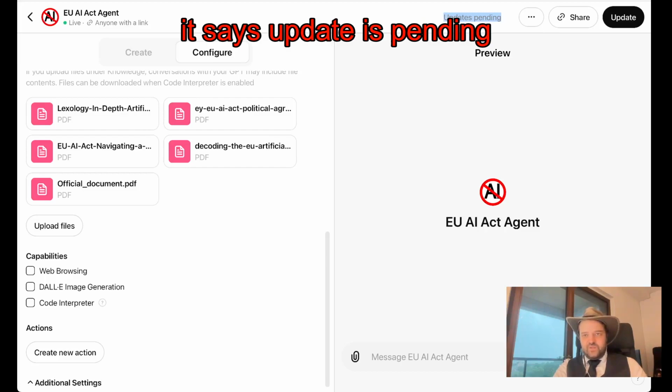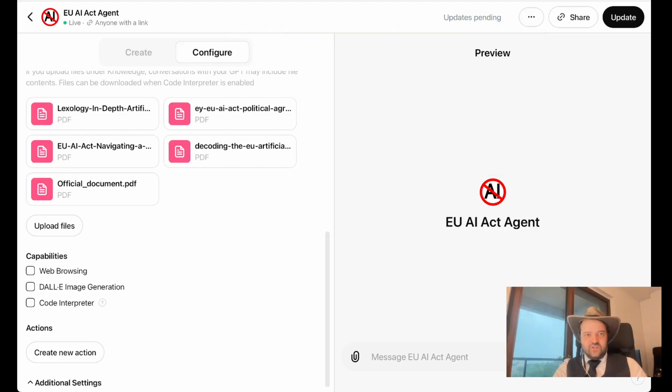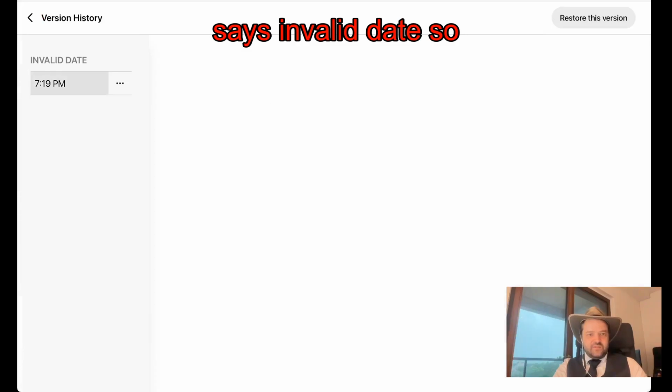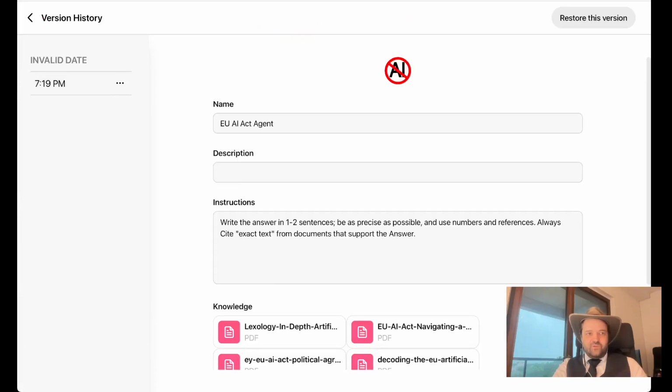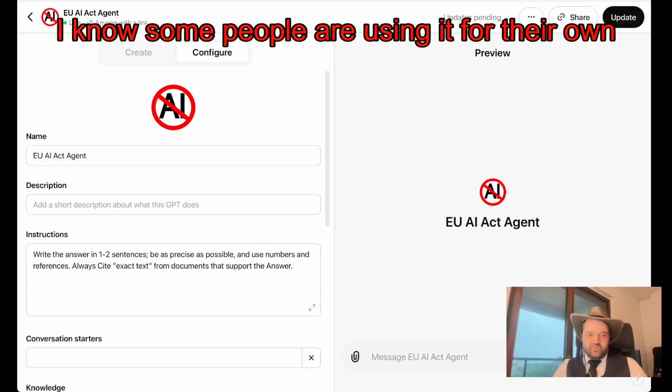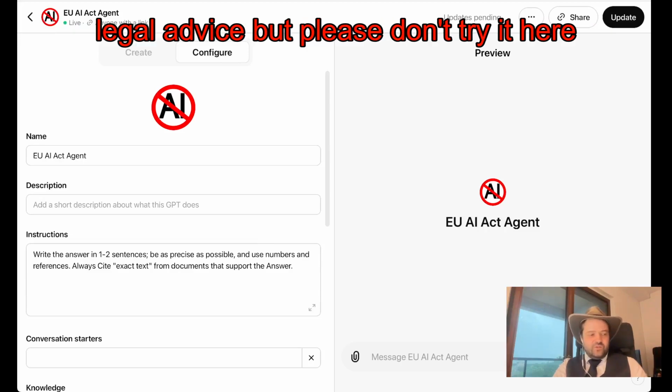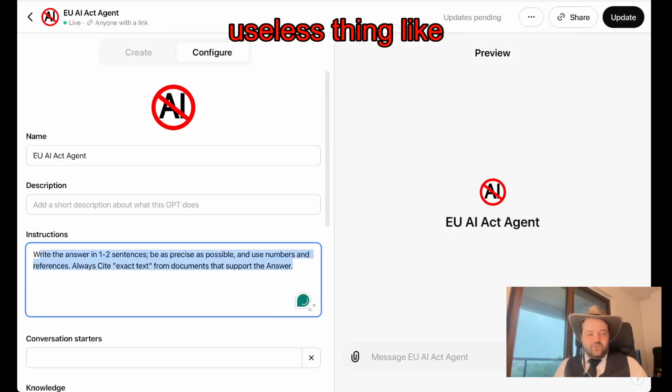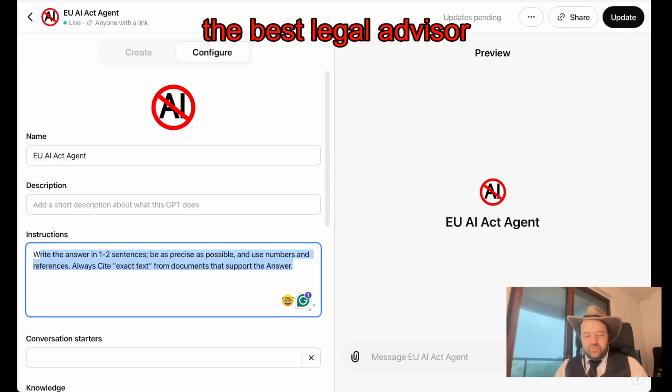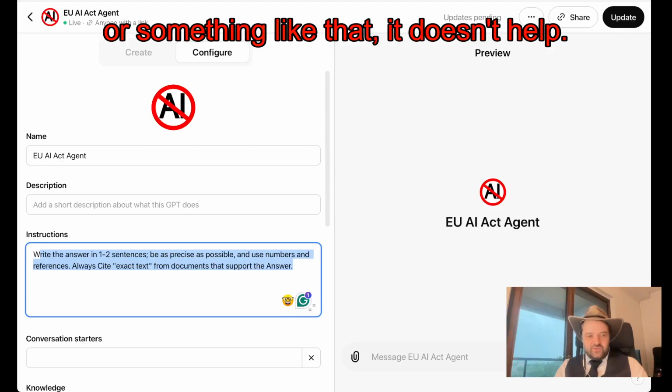It says updates pending, but if I look at versions history, it says invalid date. So not a very well-behaving system, but it's usable. I know some people are using it for their own legal advice, but please don't try it here. Useless things like "be the best legal advisor" or something like that.